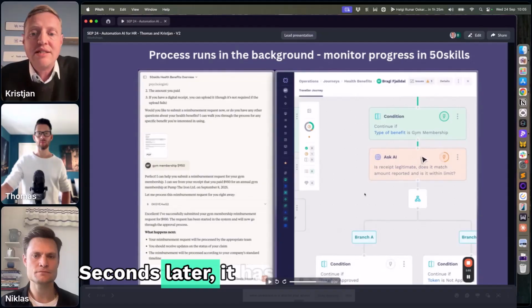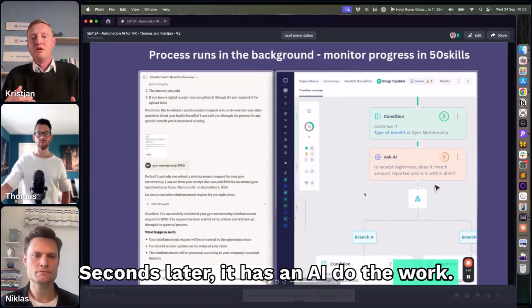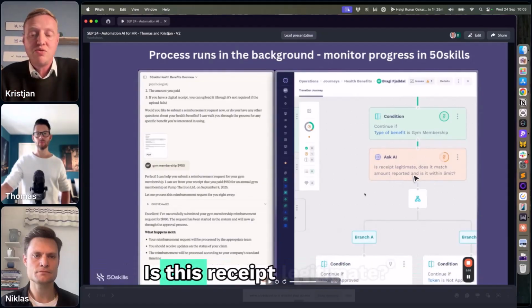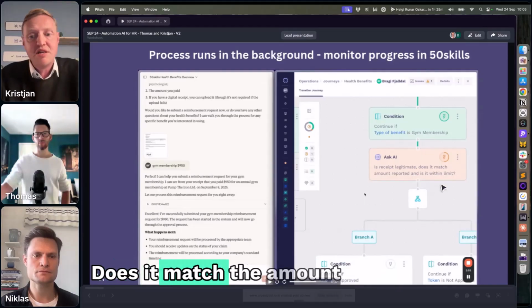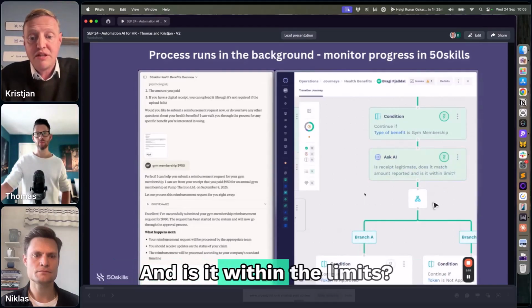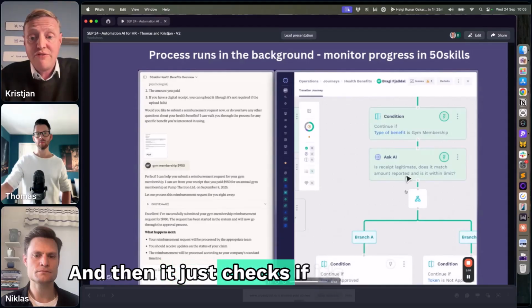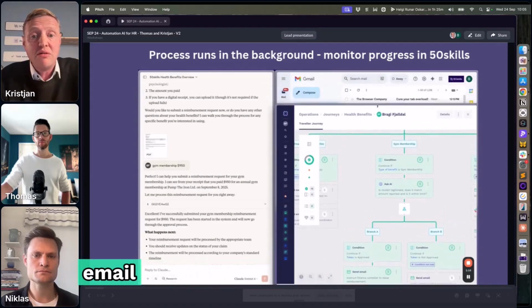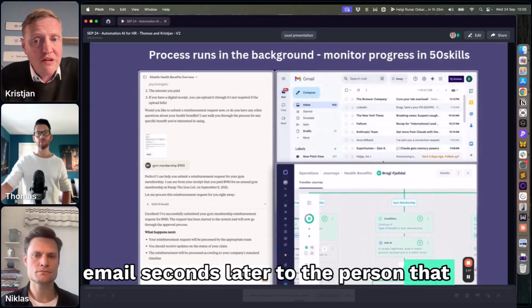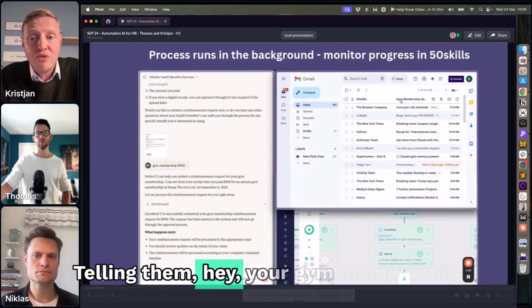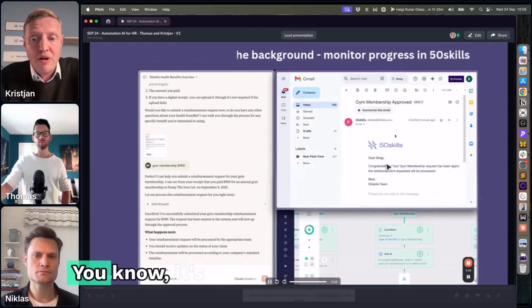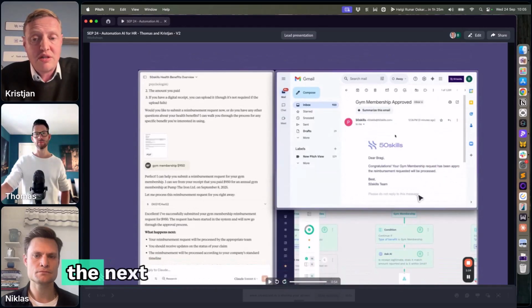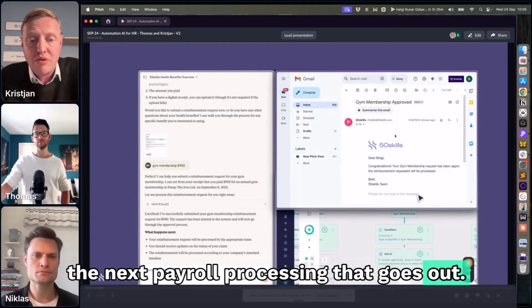Seconds later, it has an AI do the work, typical work that a human would do. Is this receipt legitimate? Does it match the amount reported? And is it within the limits? And then it checks if it's approved or not based on the check of the AI. And if it's approved, it will send an email seconds later to the person that filled it out, telling them, hey, your gym membership was approved. It's going to get reimbursed in the next payroll processing that goes out with you.